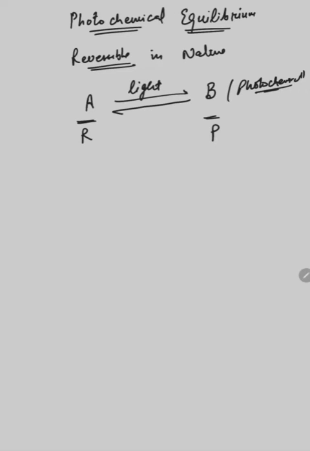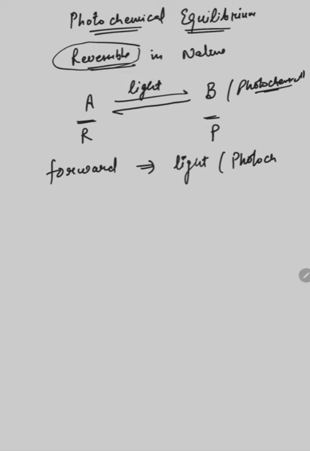So in the photochemical reactions which are reversible in nature, mostly the forward reaction always occurs in the presence of light. You can say the forward reaction is always a photochemical reaction which occurs in the presence of light.